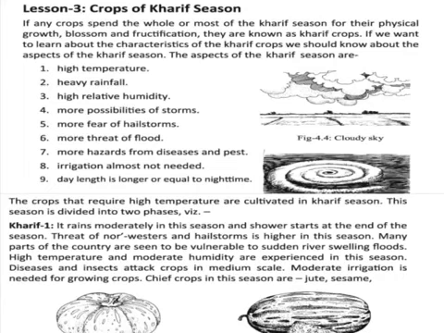There is a threat of nor'wester hailstorms. Nor'wester means a storm blowing from the northwest. Dust storms or hailstorms, that means thunderstorms, are higher in the season. Many parts of the country are vulnerable to sudden river swelling and sudden flood, and high temperature and moderate humidity are experienced in this season. That means hot temperature and moderate humidity, with decent moisture in the air.